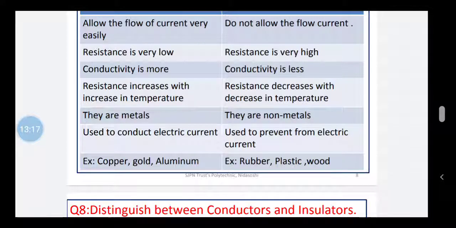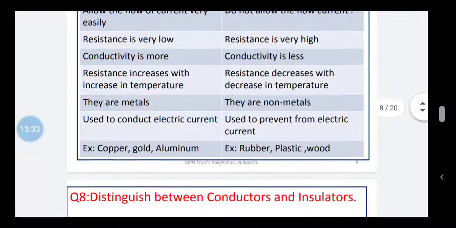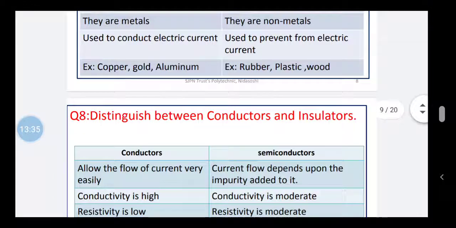Conductors are used to conduct the electric current, whereas insulators are used to prevent the flow of electric current. Examples of conducting materials are copper, gold, aluminum. Examples of insulating materials are rubber, plastic, wood.